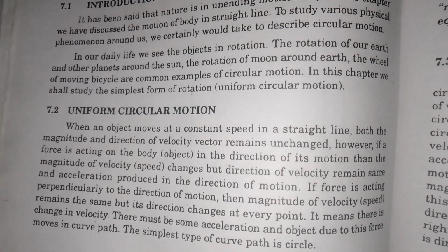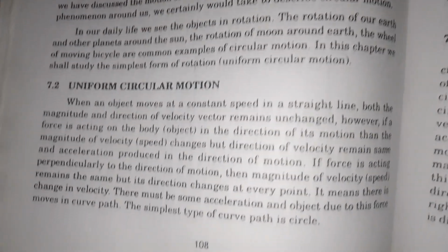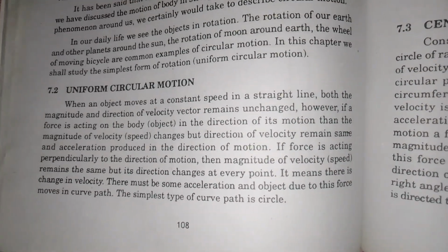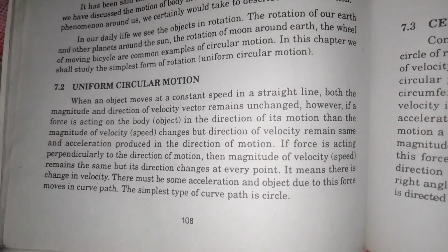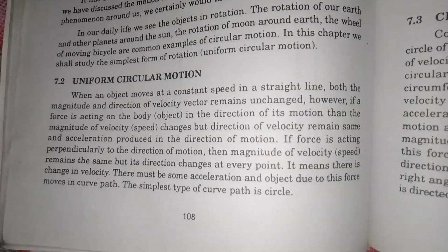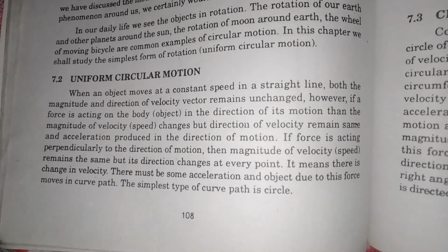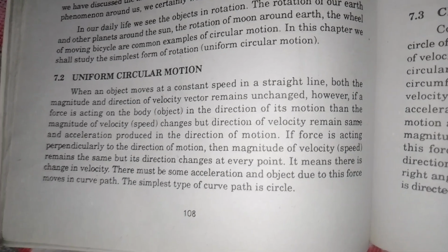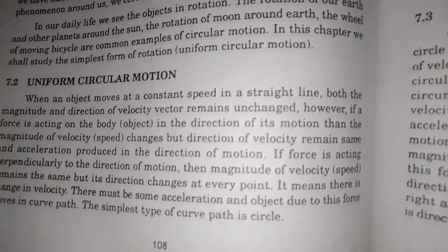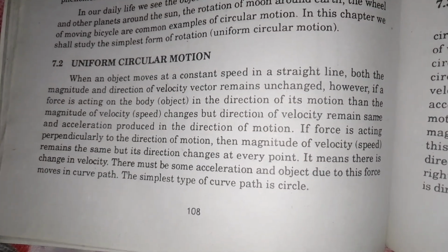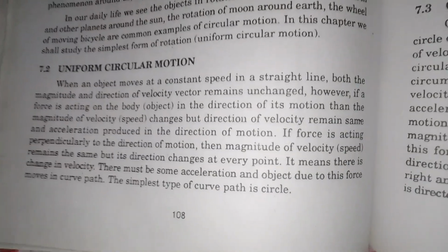When an object moves at a constant speed in a straight line, both the magnitude and direction of the velocity vector remain unchanged. However, if a force acts on the object in the direction of its motion, then the magnitude of velocity, the speed, changes but the direction of velocity remains the same. An acceleration is produced in the direction of motion.